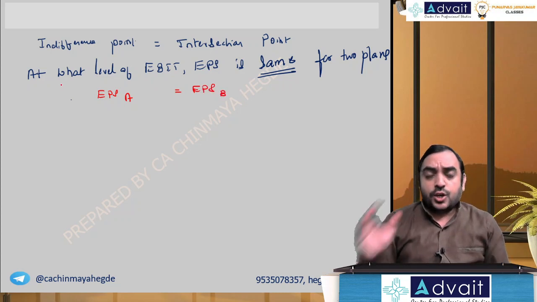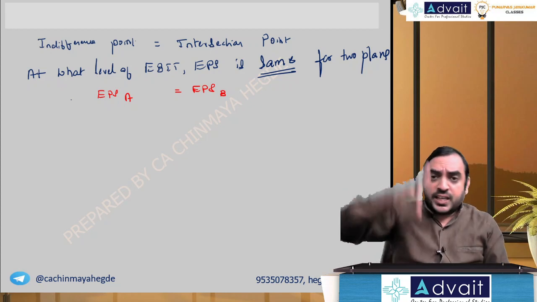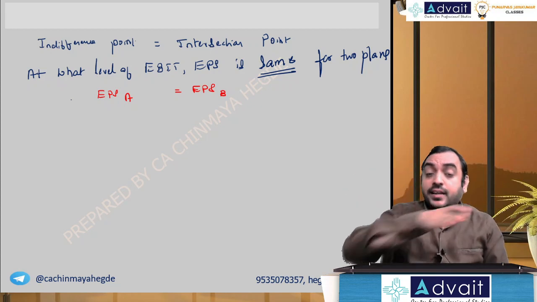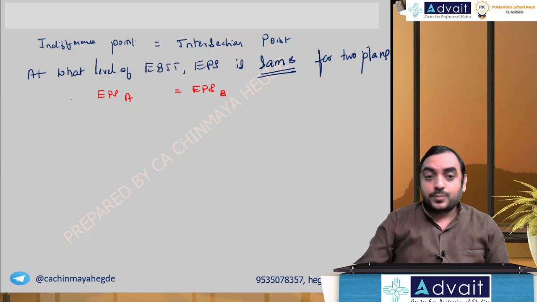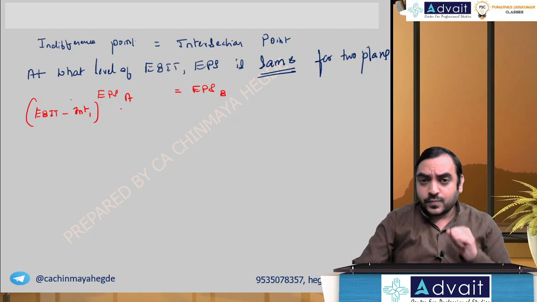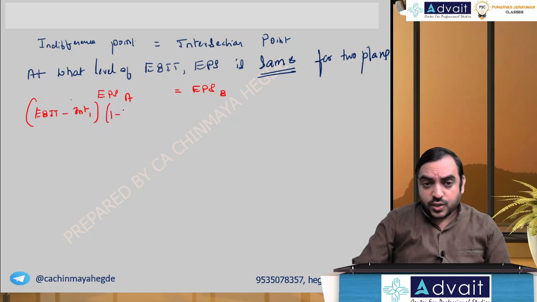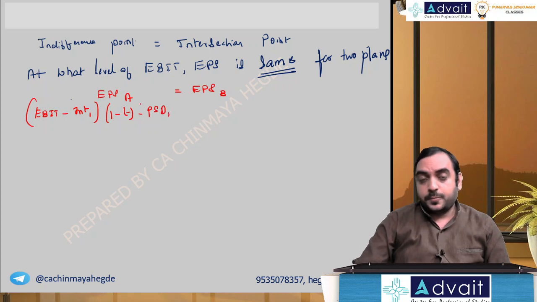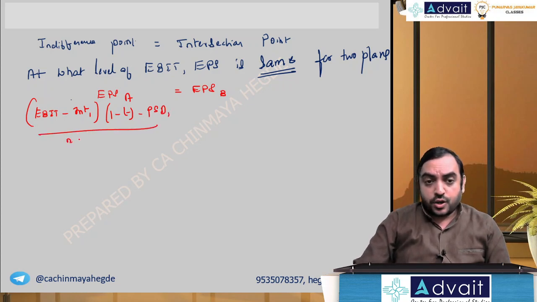How do we write it? The EPS calculation, we have written in the vertical format. Make it into horizontal format. How? EBIT minus interest 1 under plan A. What is EBIT minus interest? EBT. Convert to after tax. How do we make it after tax? I multiply by 1 minus tax rate, minus preferential dividend, whole divided by number of equity shares.